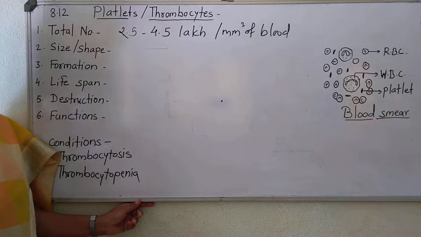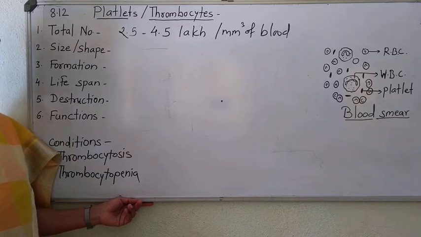So that is the difference in the total number of these three types of blood cells. That means RBCs are present in millions, WBCs are present in thousands, and platelets are present in lakhs. So remember that difference.